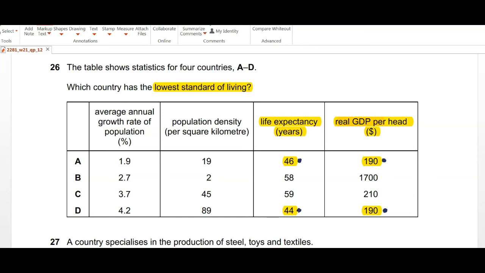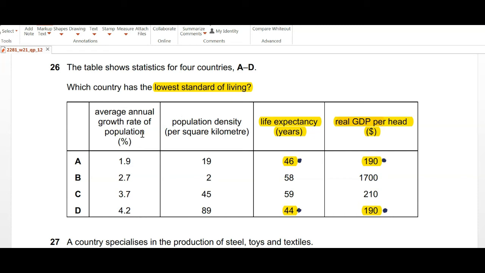Now let's look at the average annual growth rate of population, because when we have a low standard of living, we are usually talking about an underdeveloped country, and underdeveloped countries have a high birth rate, and they also have more people living per square mile, so we can look at that too.